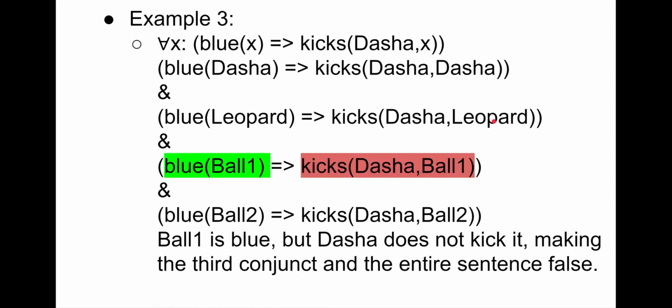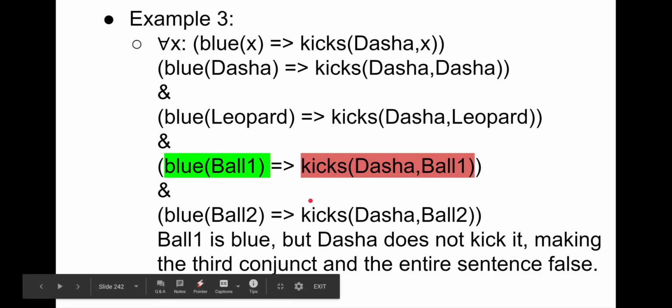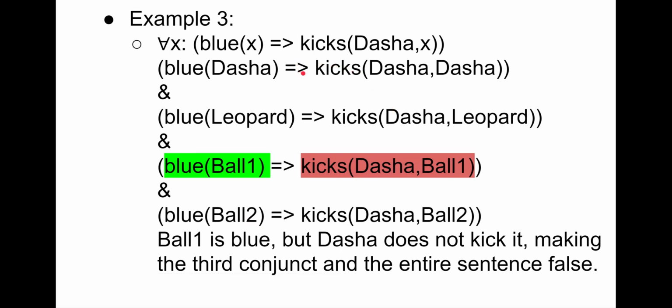In example 3, we change the right-hand side of the implication operator to have a binary relation between Dasha and x. The scope of x is still across the entire sentence. So we again build a set of implications, each conjoined with the others, and each one of these implications has to be true.